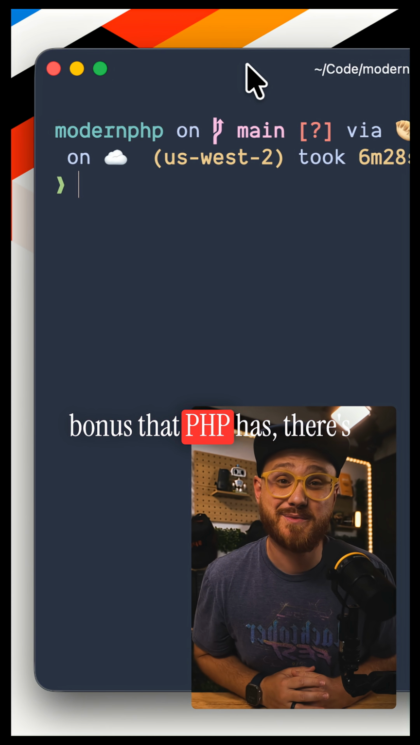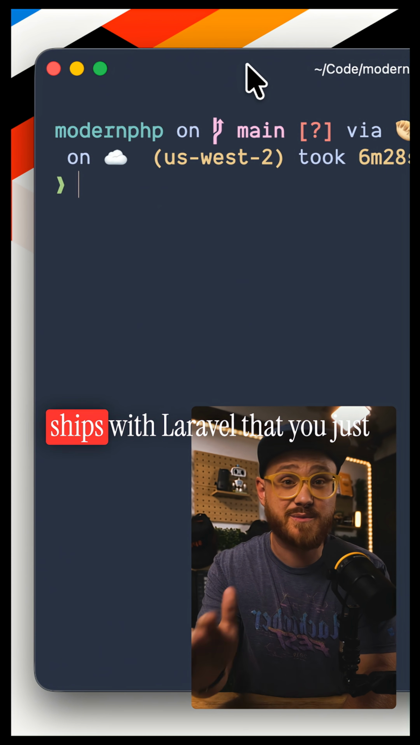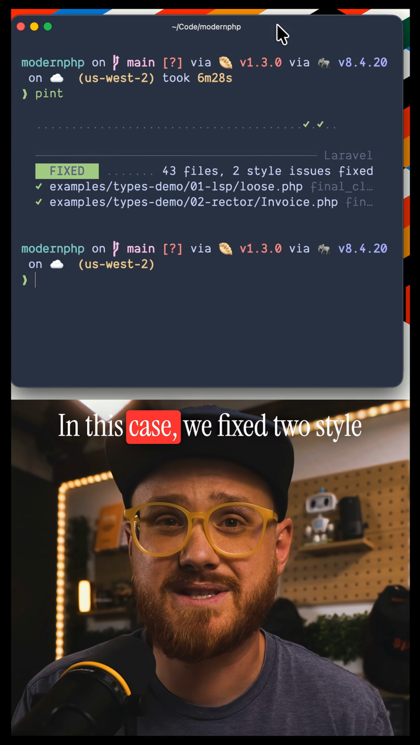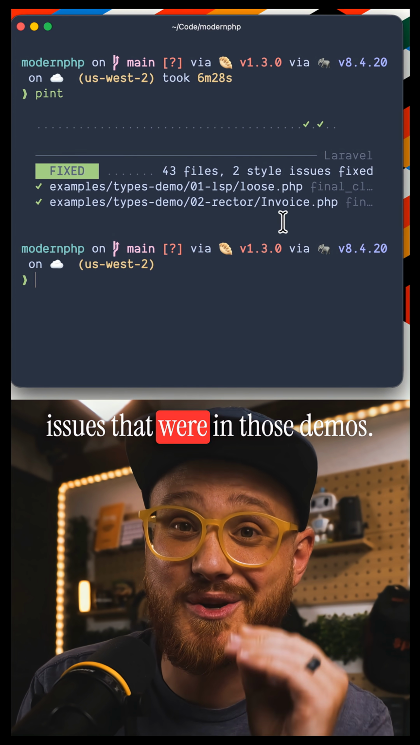There's another bonus that PHP has. There's this formatter called Pint that ships with Laravel that you just run Pint or vendor bin Pint. In this case, we fixed 2 style issues that were in those demos.